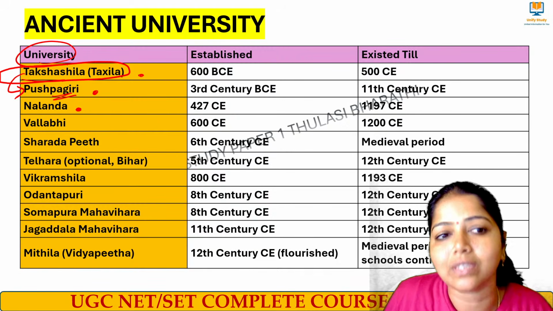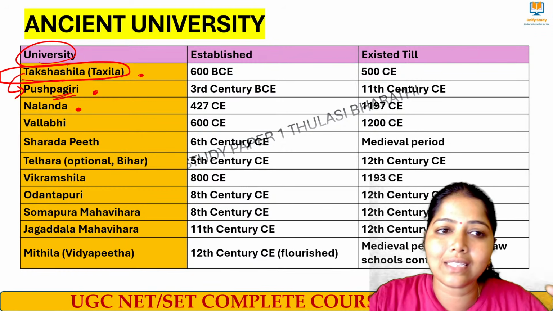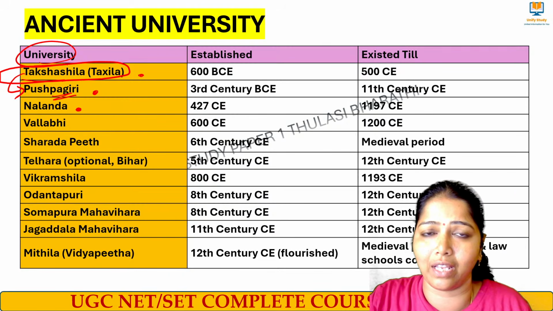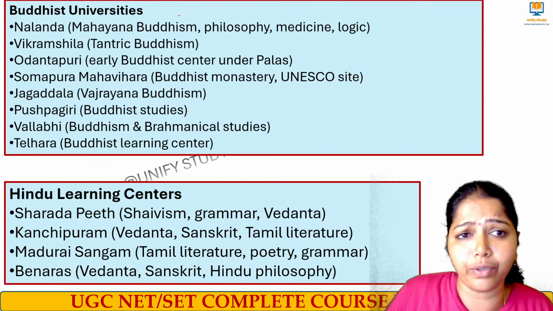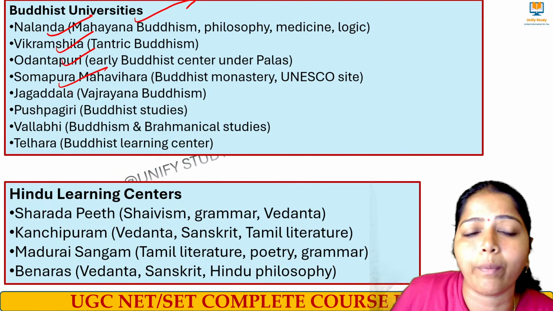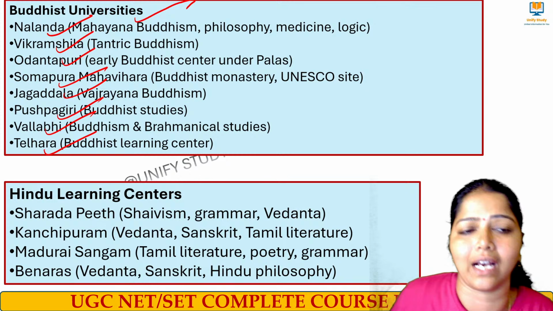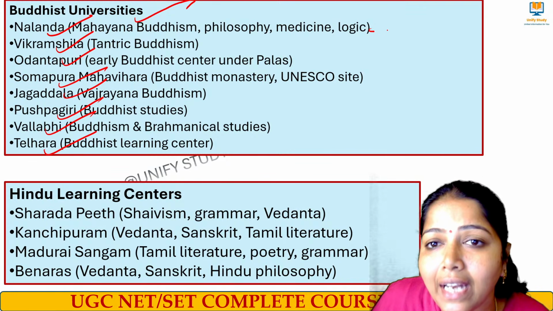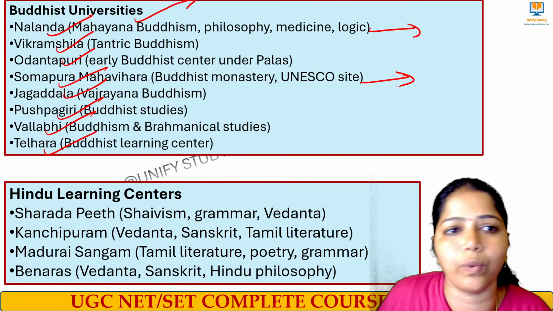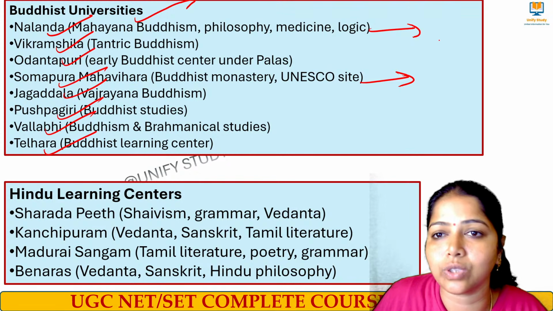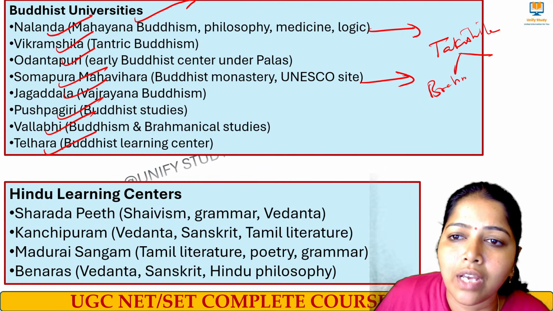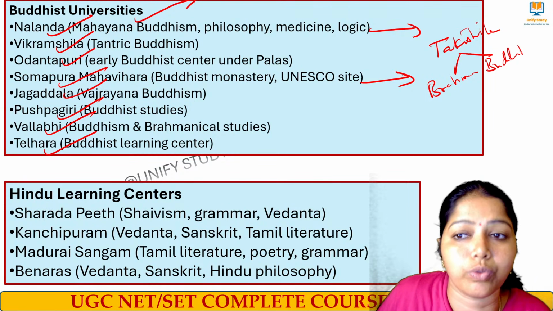And then we have Nalanda University, the very oldest university, right? These are the most ancient universities that you have to remember with respect to the years of establishment. If you take Buddhist universities, I again mention Nalanda, Vikramshila, Otandapuri, Somapura, Jagaddala, Pushpagiri, Vallabhi, and Telhara. In this, remember Nalanda, Takshila, and Somapura. Takshila comes in both the Brahmanical institutes and the Buddhist institutes, so don't forget this one.